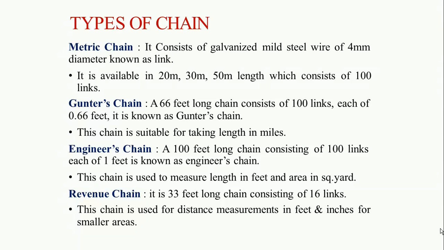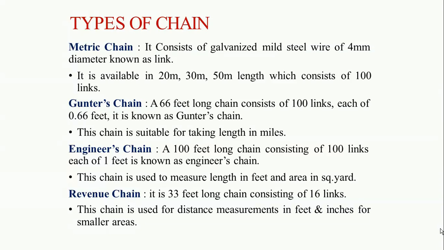The next one is Gunter's chain. As you can see, a Gunter's chain is 66 feet long, consisting of 100 links, each of 0.66 feet. The chain is suitable for taking length in miles, while the metric chain is suitable for smaller areas. Next one is the engineer's chain. A 100 feet long chain consisting of 100 links, each of 1 foot, is known as the engineer's chain. This chain is also used to measure length in feet and area in square yard, right?